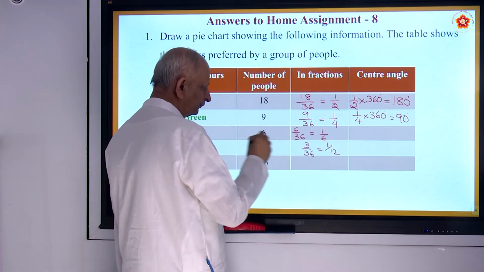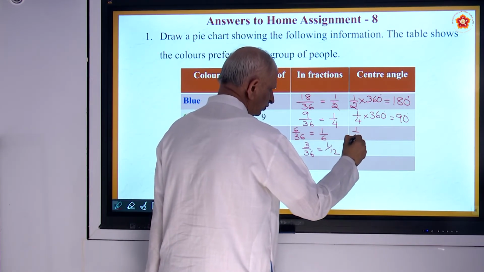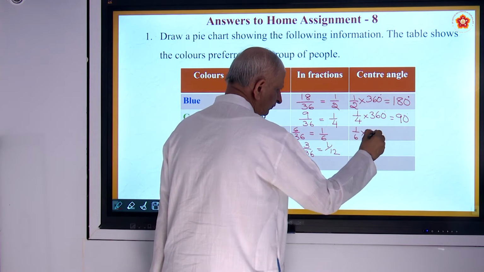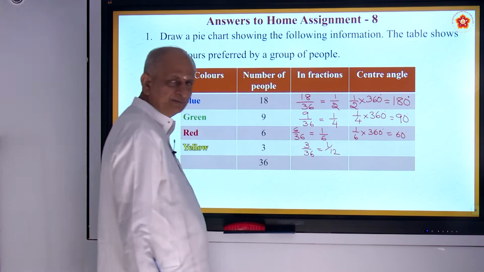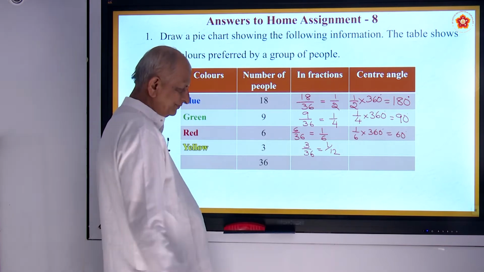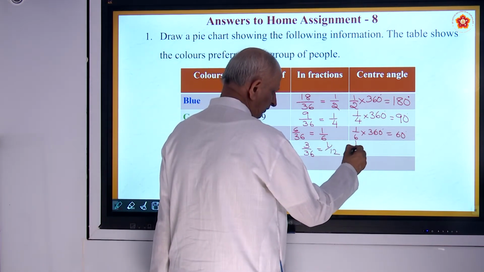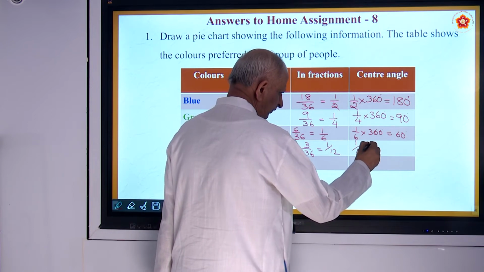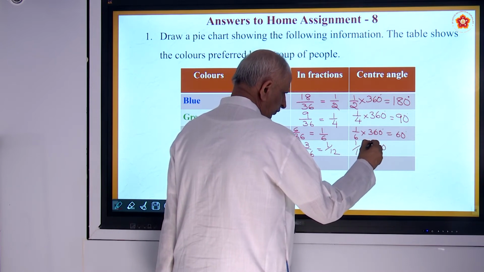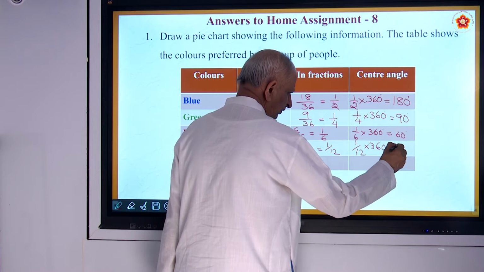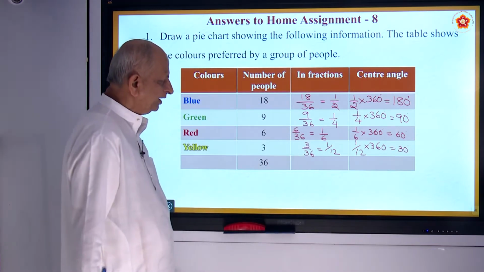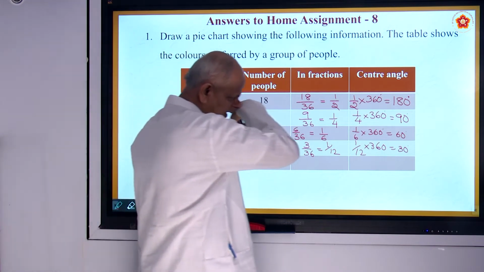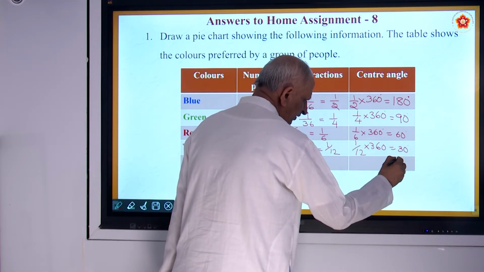Third one, 1 by 6 into 360, 60 degrees. Following? Nice. The last one, 1 by 12 into 360, which is 30 degrees. If you add all the angles, you must get 360 degrees.